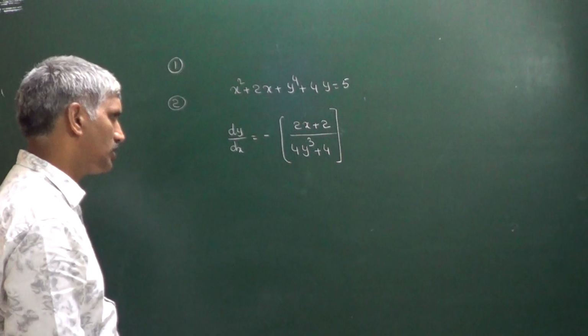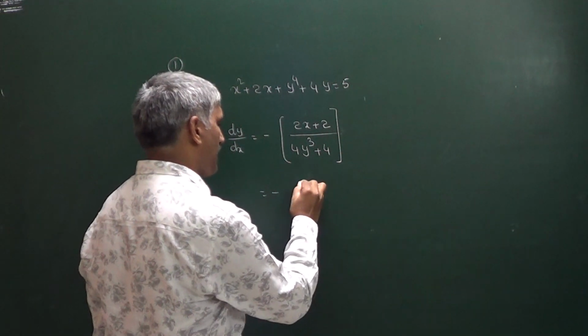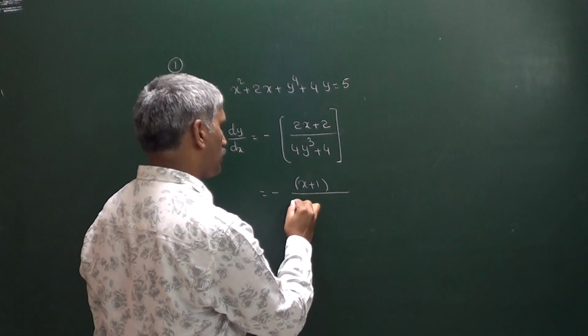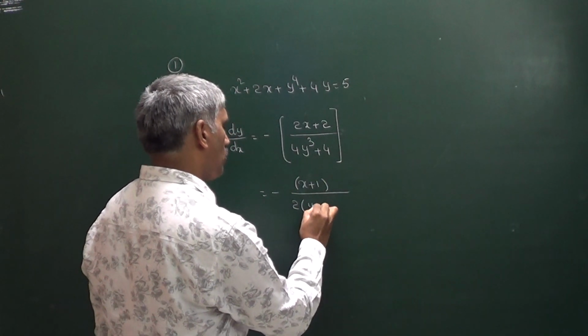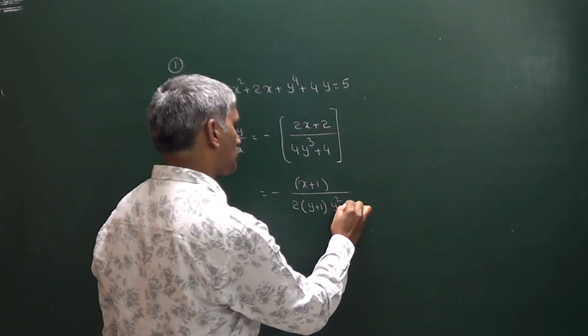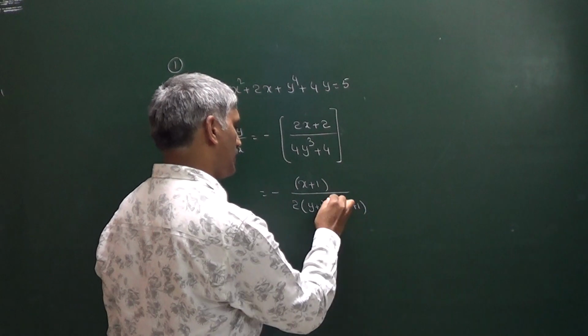That is the differentiation. Now we can write this as minus of (x + 1) divided by, if you take 4 common and cancel 2, 2(y³ + 1), which we can write as (y + 1)(y² − y + 1).